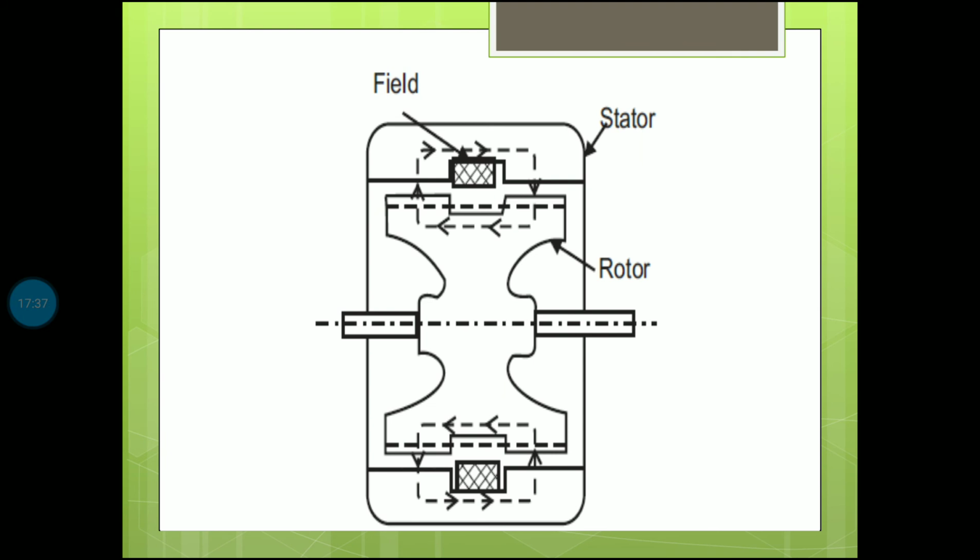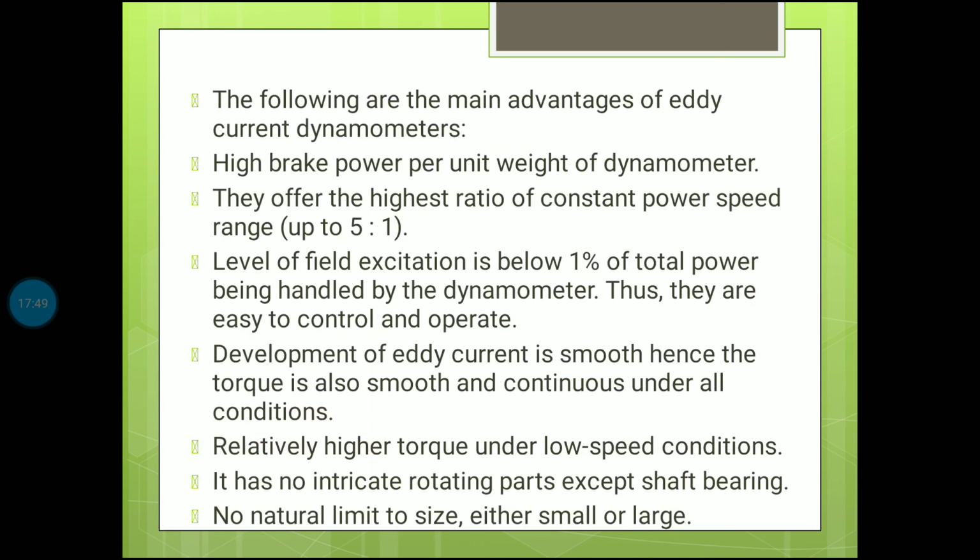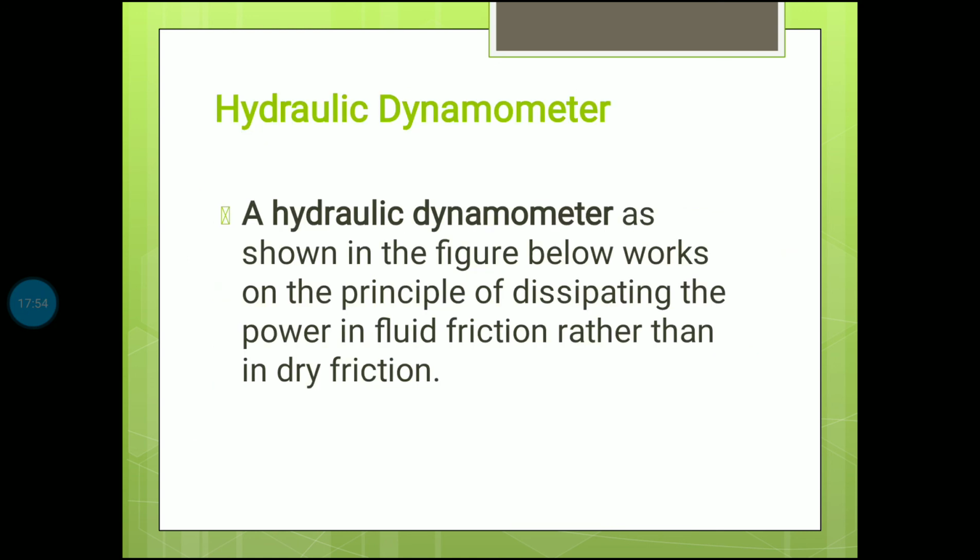This is the electromagnet diagram. If you see at the center, first it will rotate and then it will create a magnetic flux, and through the flux it will get the field. So we can identify the needed power and the braking torque.